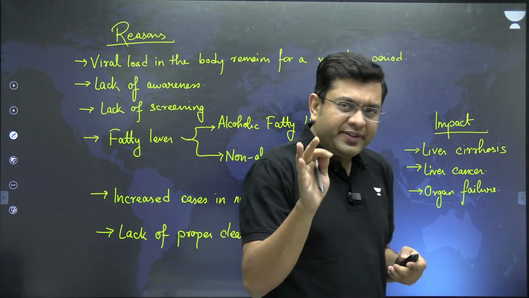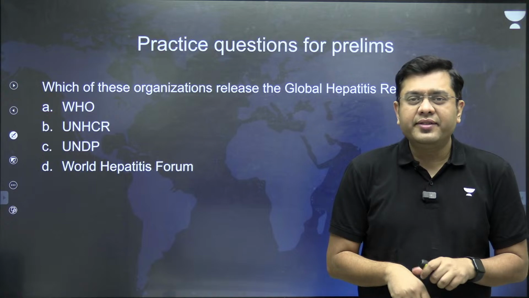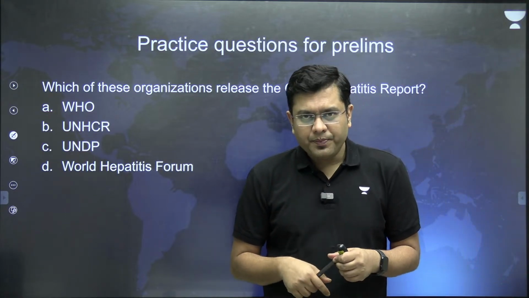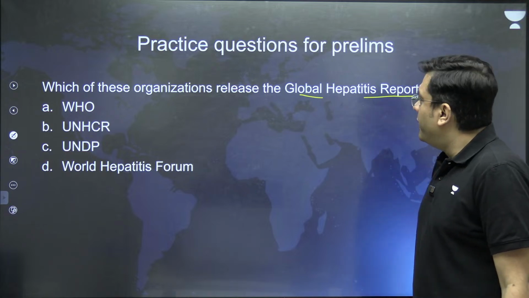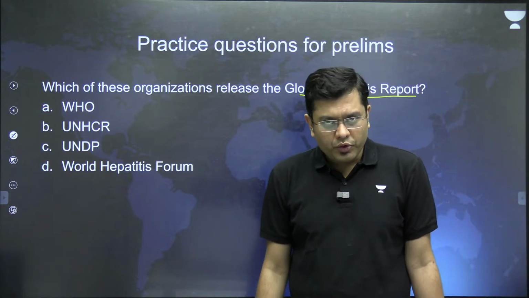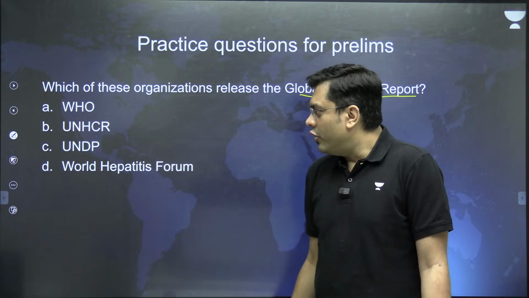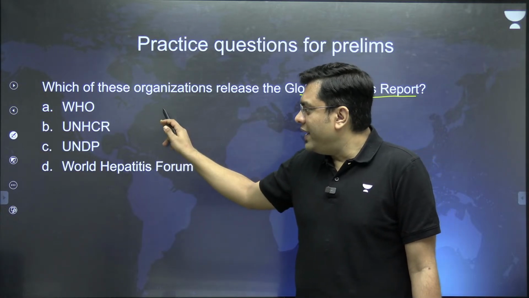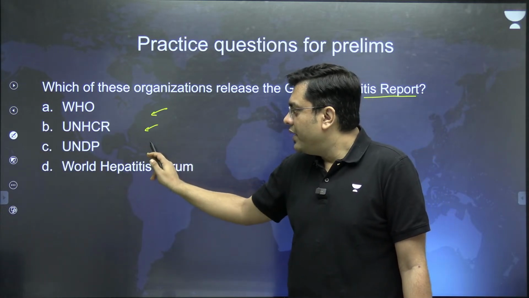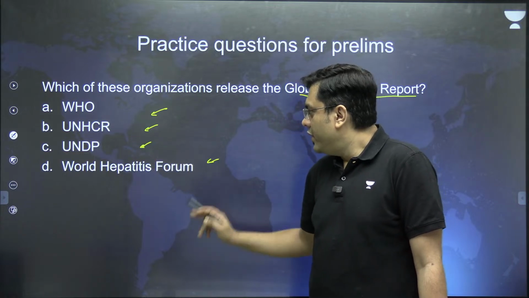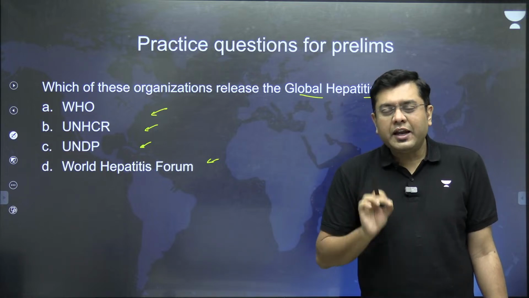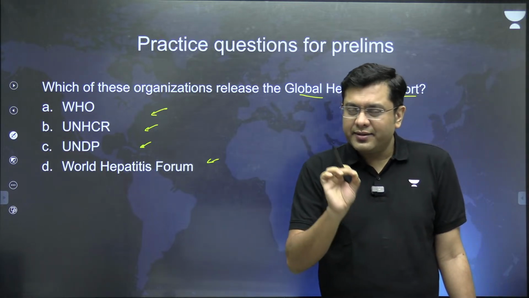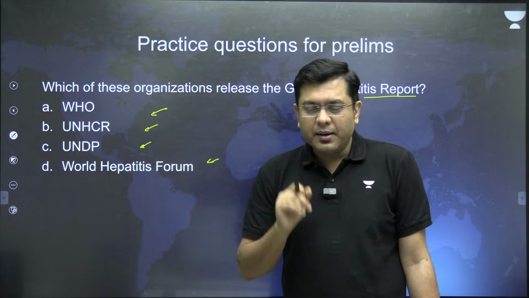Okay. Now, a simple question can be framed from this in your prelims examination. Which of these organizations releases the Global Hepatitis Report? Okay. WHO, UNHCR, UNDP, World Hepatitis Forum. Which of them releases the Global Hepatitis Report? Take a look at it, understand this, and write the answer in the comment section.